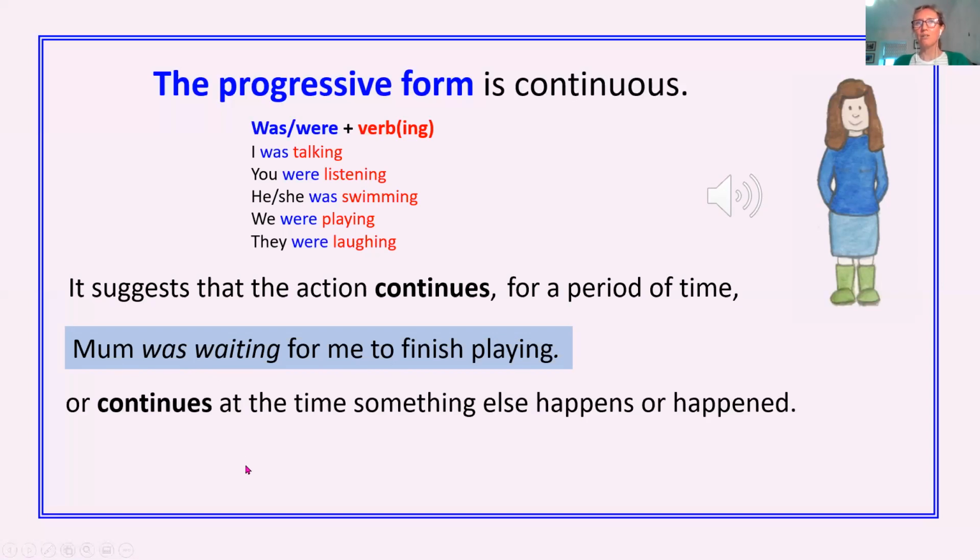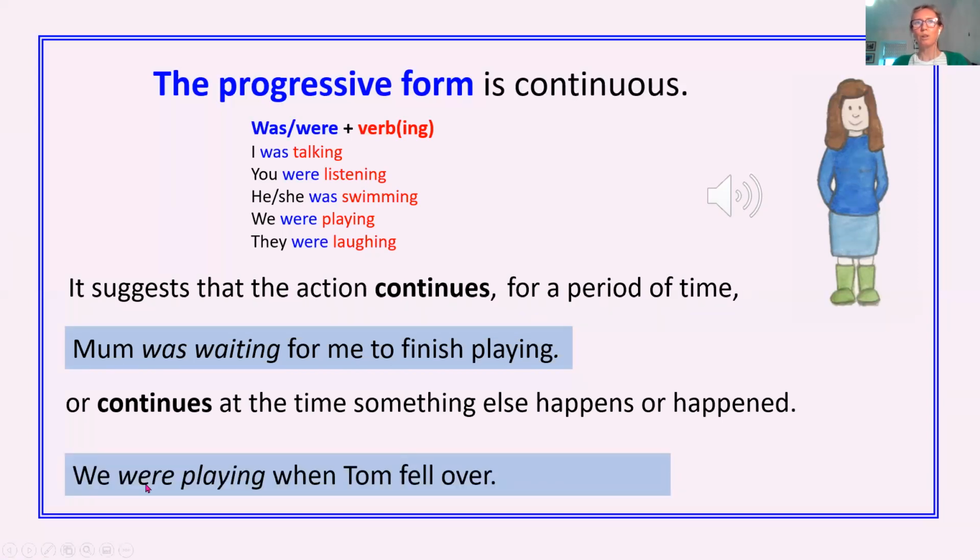It can also continue at the time something else happens or happened. So we were playing when Tom fell over. The playing was ongoing. And it is were because it's we. Because we need to use were. And then the verb play with the ing on the end, playing.